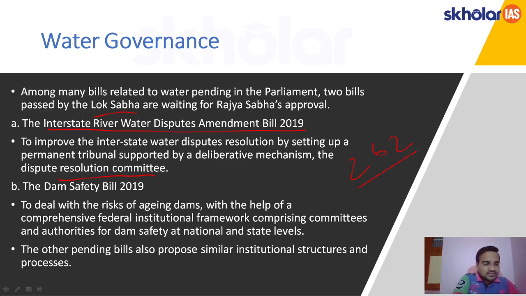Another bill is the Dam Safety Bill 2019. The bill deals with the risk of aging dams in India with the help of a comprehensive federal structure, that is center-state relations, and a federal institutional framework comprising committees and authorities for dam safety at the national and state level. There are also other pending bills of similar institutional structure and processes.